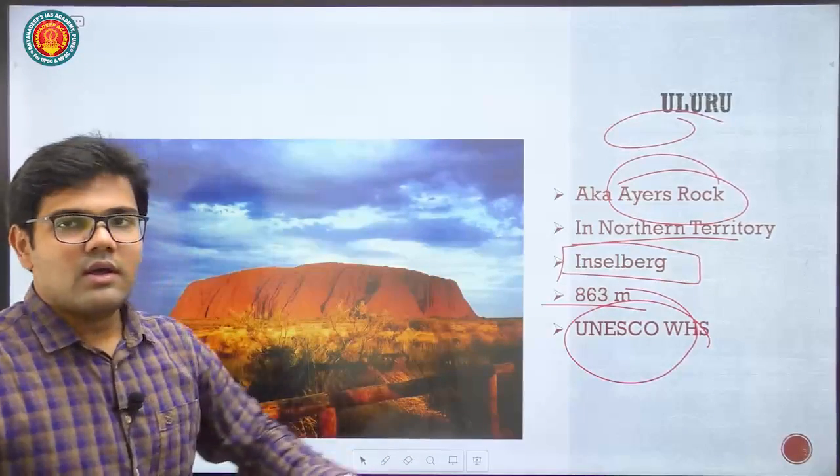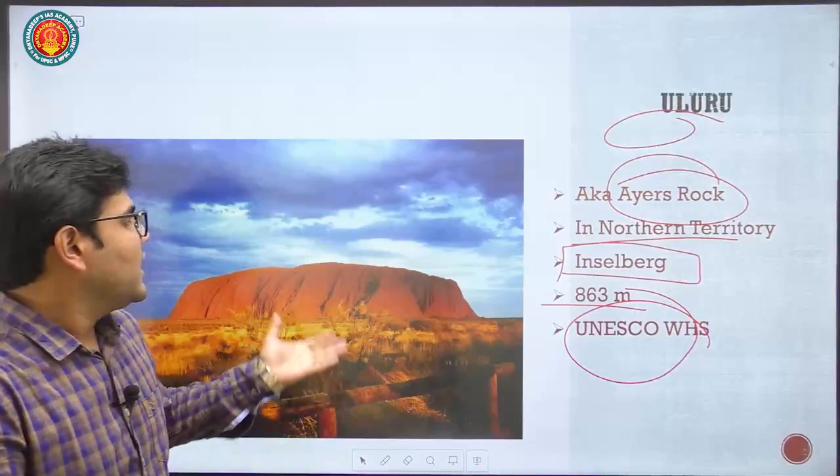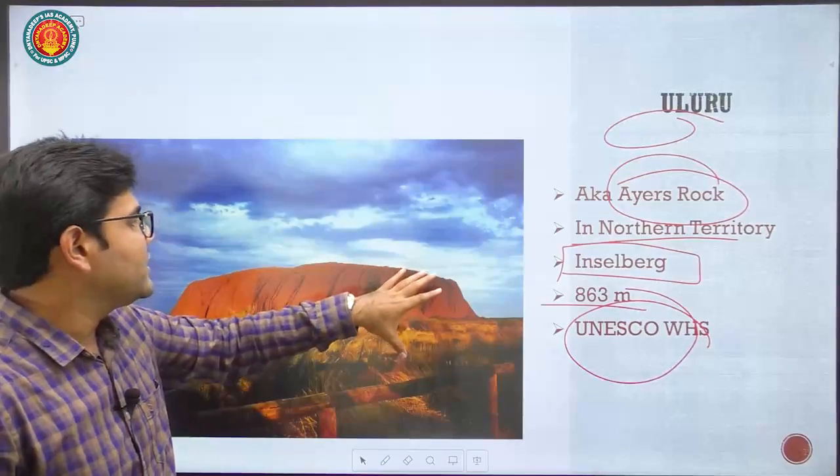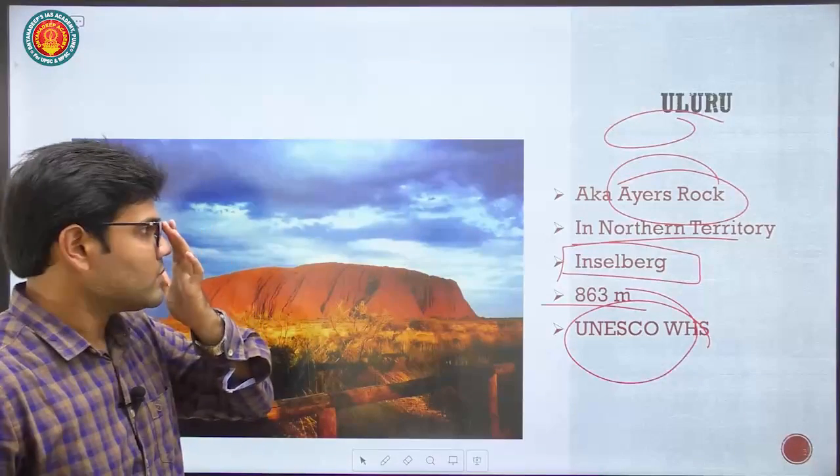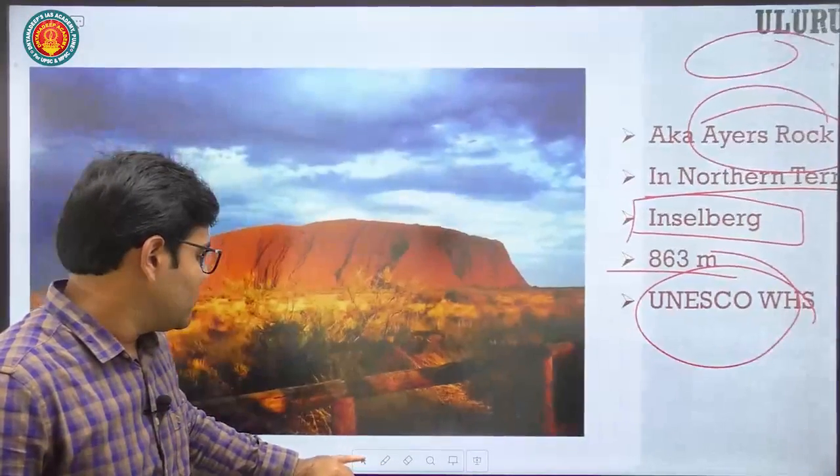Surrounding it, it's all plain area, and suddenly, abruptly, this mountain is there, and it is a heavily eroded mountain. So you can see this structure. So it's Uluru Mountain. Then what do we have next?